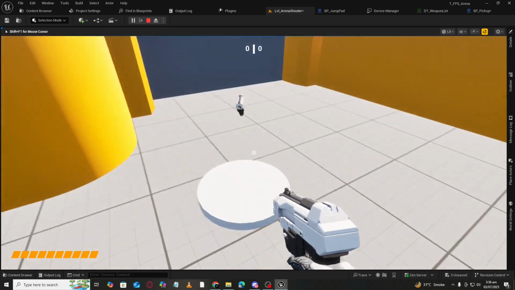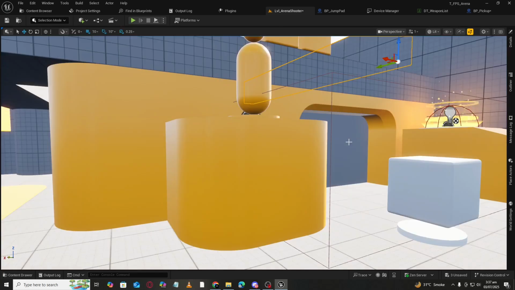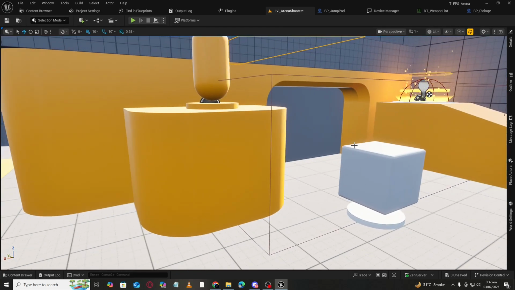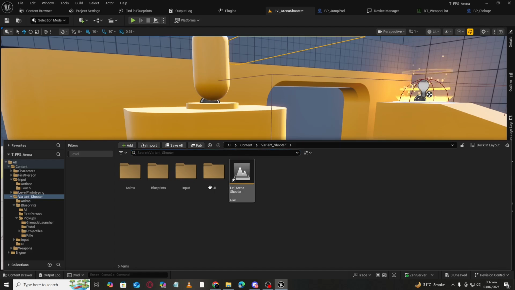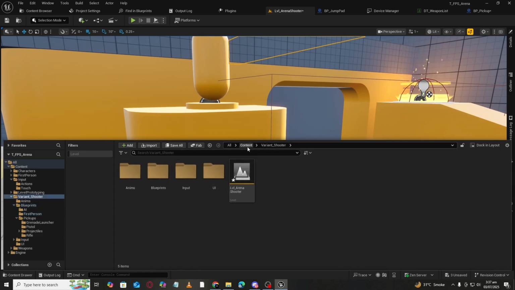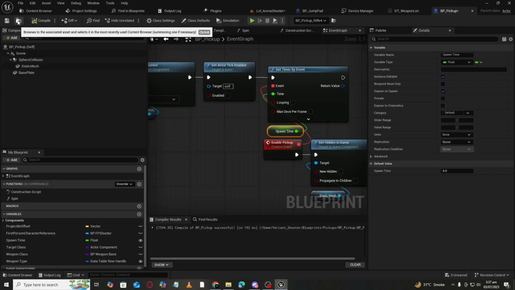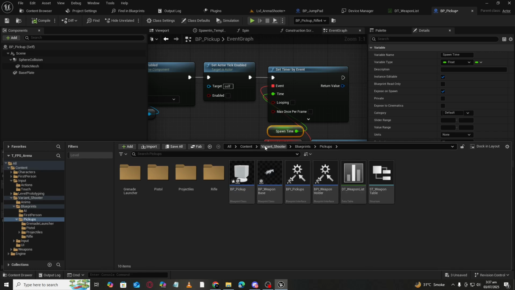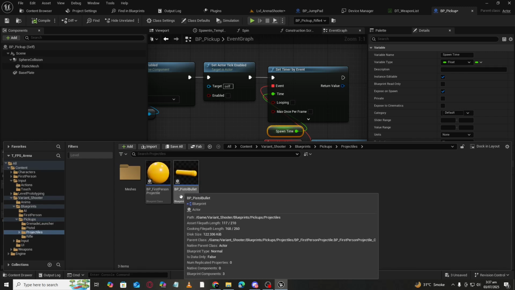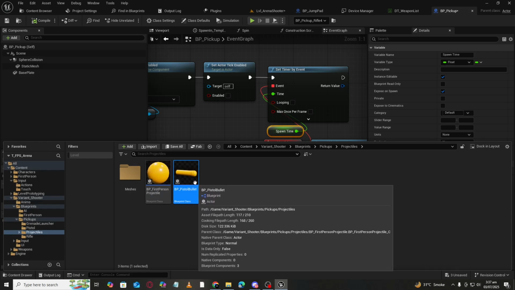So that's it. And also you can change the bullets, which is also very easy. In order to change bullets, you simply have to go into variant shooter, blueprints, and pickups, and in the projectiles, and here you have this one for the grenade launcher, and this one for the rifles and the pistols.